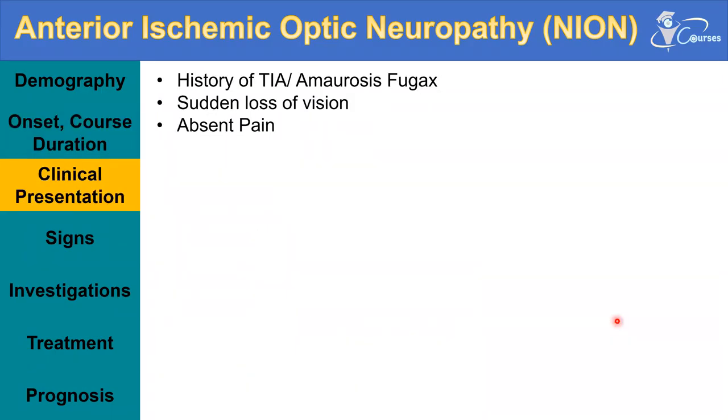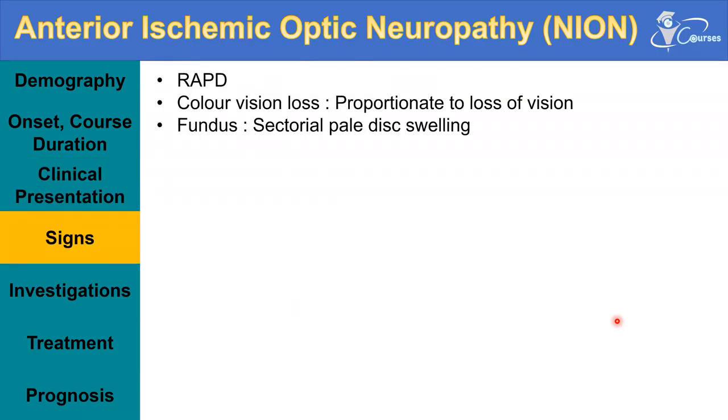Those patients can present with a history of transient ischemic attacks or amaurosis fugax. So they have transient loss of vision that comes and goes. This is because of showers of emboli from an internal carotid artery that is occluded by atheroma. So it will cause transient ischemic attacks and amaurosis fugax, and finally one of these emboli may impact in the branches of the posterior ciliary arteries, causing the ischemic optic neuropathy. Those patients will present with sudden loss of vision and absent pain.